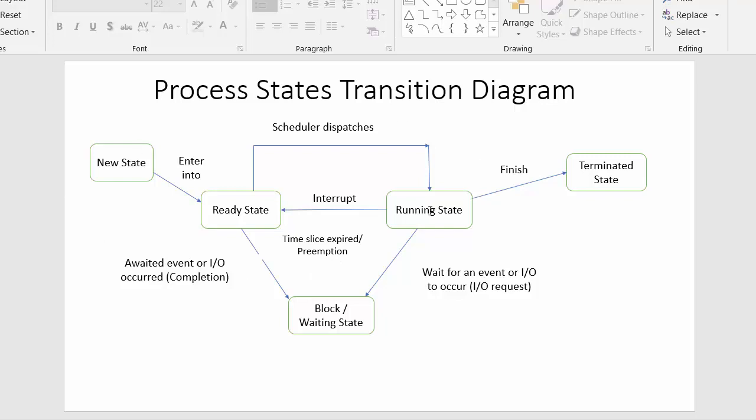This is how, during the execution of any process, each and every process will undergo various states, starting from the new state to the terminated state. I hope you guys have understood what the process state transition diagram is.